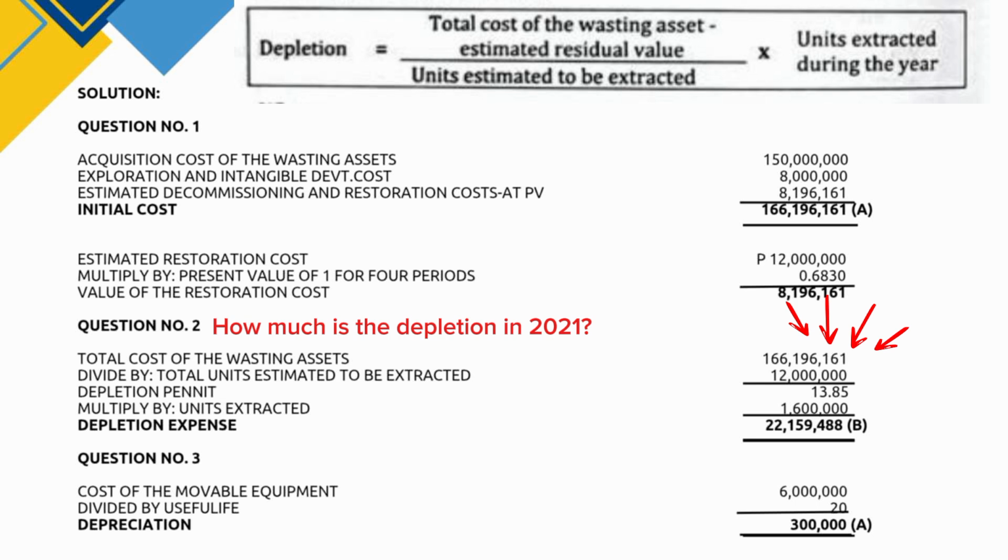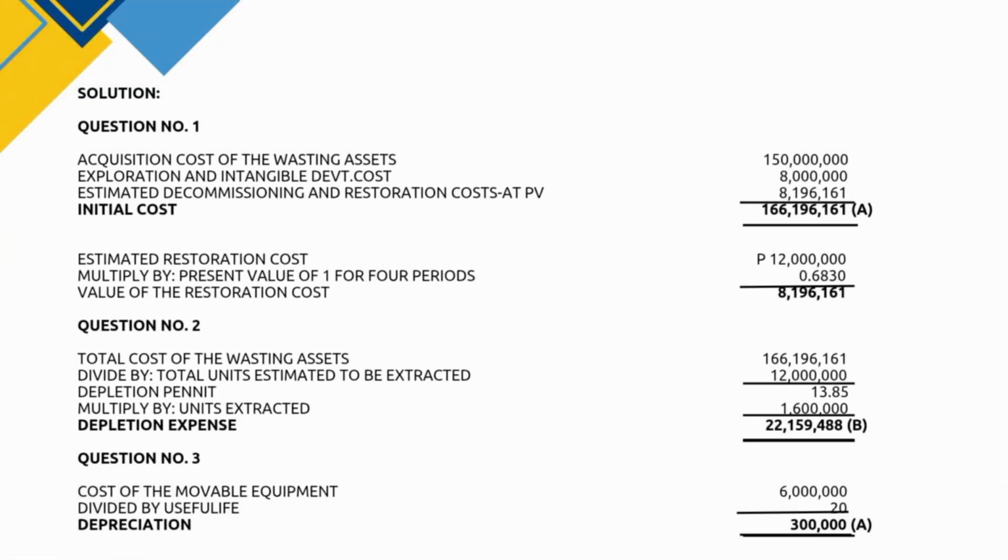Then multiply this to the units extracted in 2021, which is 1,600,000. So this equals 22,159,488 pesos, which is letter B. Now let's move on to number 3, which is how much is the 2021 depreciation of the movable equipment?